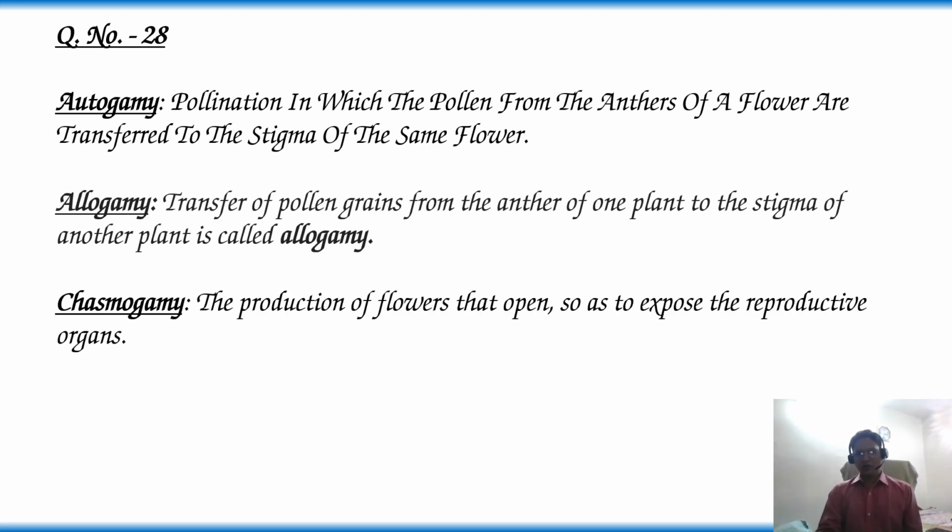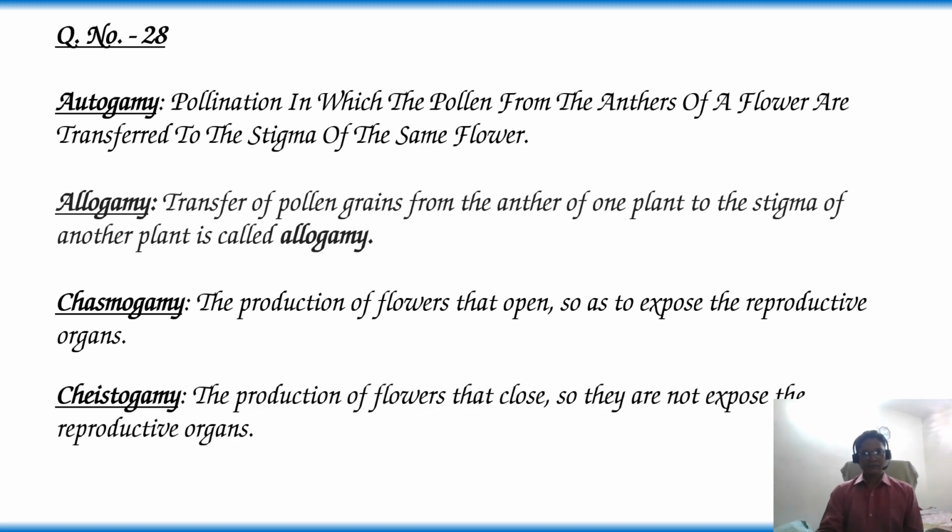The production of flowers that open so as to expose the reproductive organs. Such flowers are called chasmogamous flowers. Clistogamy. The production of flowers that close so the reproductive organs are not exposed. Such flowers are called clistogamous flowers.